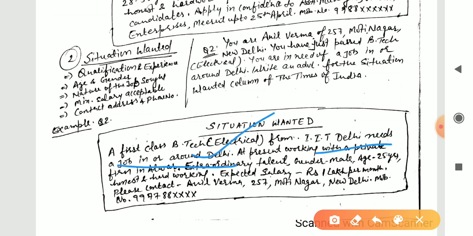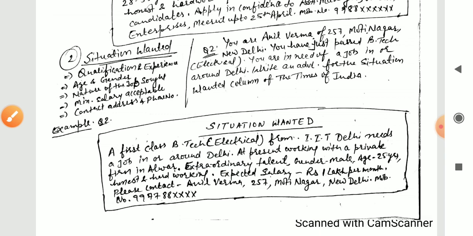So it should be mentioned, like NCR Delhi, in or around Delhi, in or around Lucknow, like that. At present working with a private firm in Alwar. It means he has just joined in Alwar. He has not much experience, so he is working, not vacant, but anyhow he wants a job in Delhi or around Delhi because he belongs to Delhi, as mentioned in the question. So you can mention here that at present working with a private firm in Alwar, and also you can say he is an extraordinary person. Don't say the whole sentence, he is an extraordinary, only the words extraordinary talent.